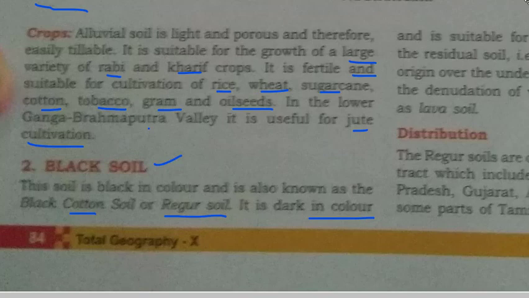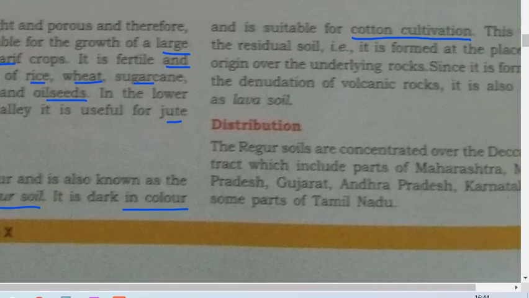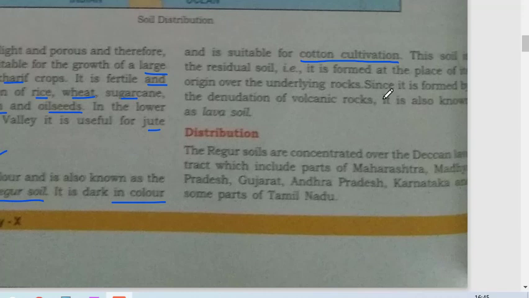This soil is the residual soil, that is, it is formed at the place of origin over the underlying rocks. Okay, so this is an in situ soil. This is a residual soil. Since it is formed by the denudation of the volcanic rocks, it is also known as lava soil. Now this black soil is formed by the volcanic rocks, and therefore its color is black.